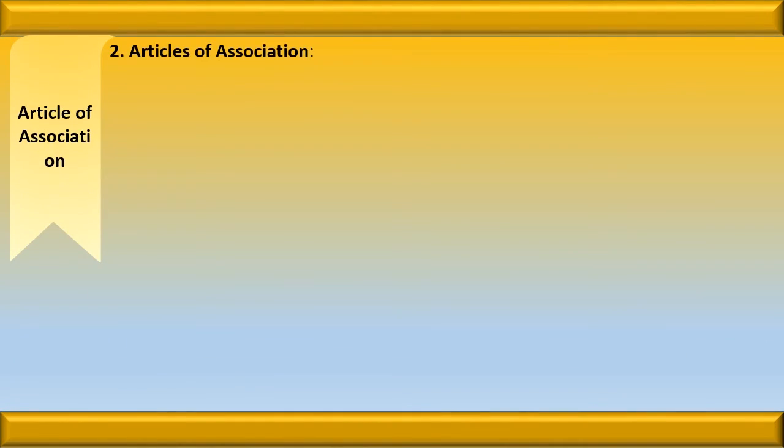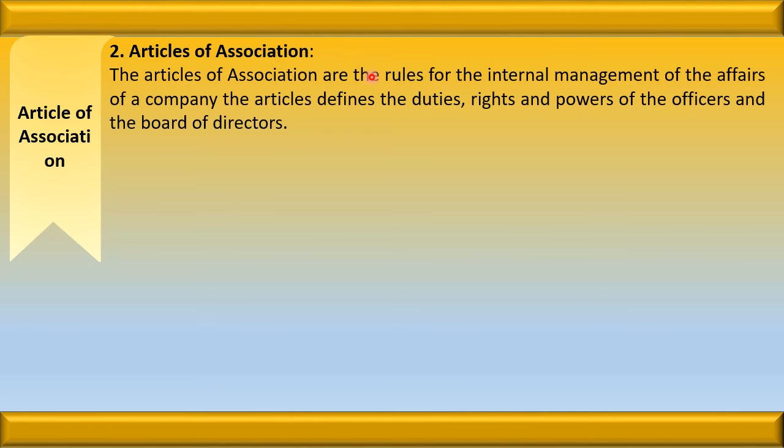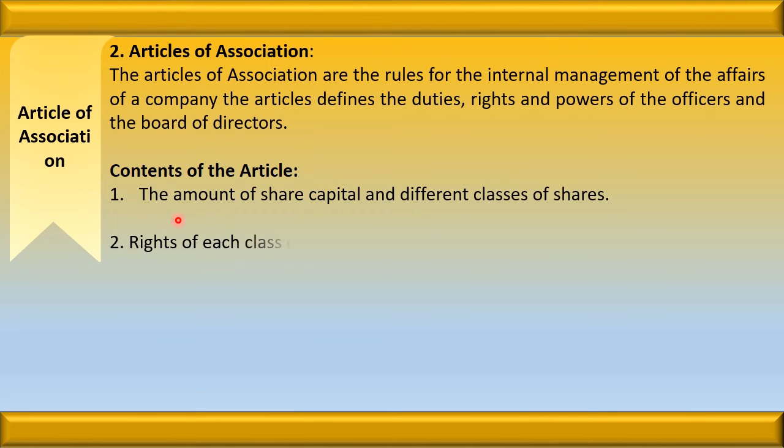Let us see the articles of association. The articles of association are the rules for the internal management of the affairs of a company. The articles define the duties, rights, and powers of the officials and the board of directors. Let us see the contents.